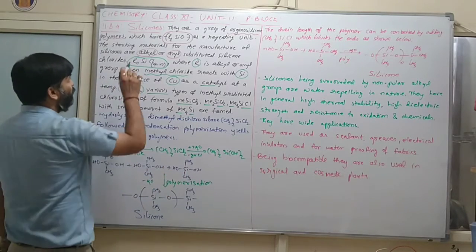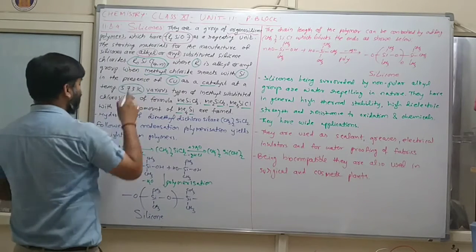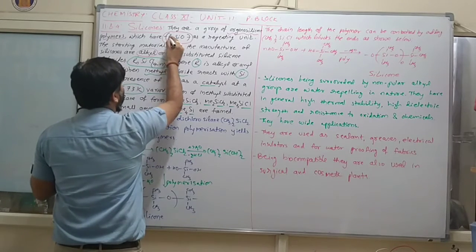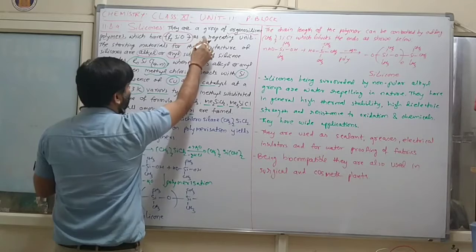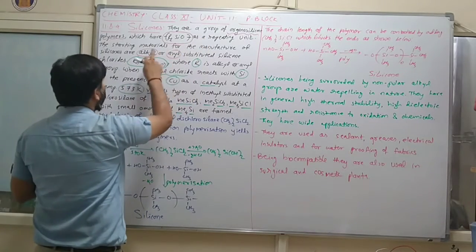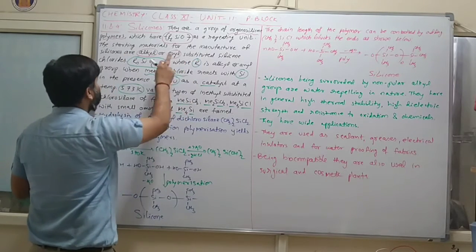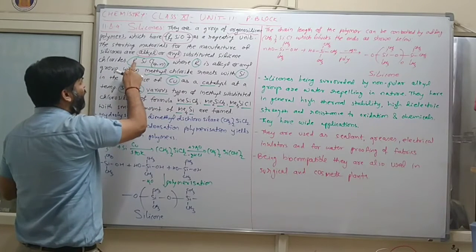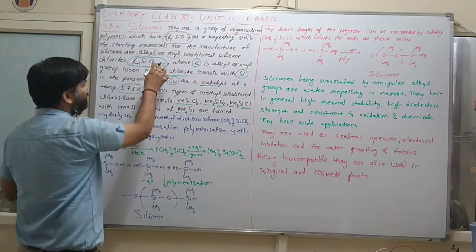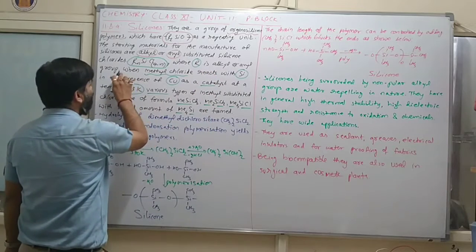Again I am repeating. Silicones are a group of organosilicon polymers which have R2SiO as a repeating unit. The starting material for the manufacturing of silicones are alkyl or aryl substituted silicon chloride. Here Rn, so this is the formula, RnSiCl4 minus N, where R is alkyl or aryl group.